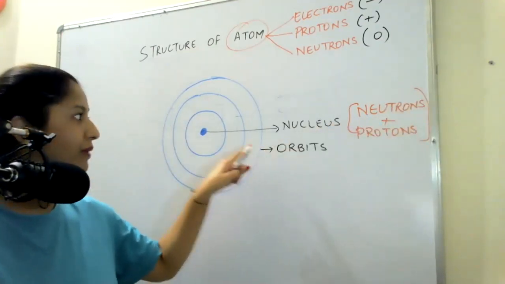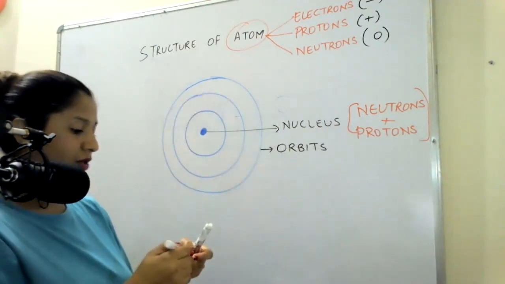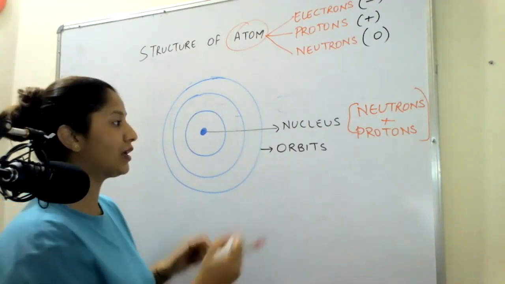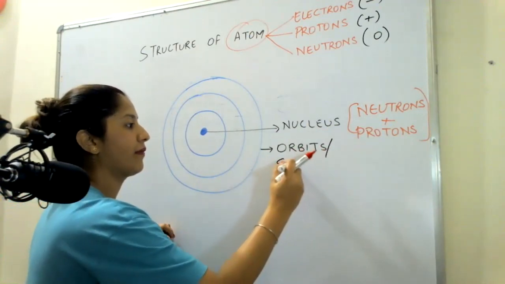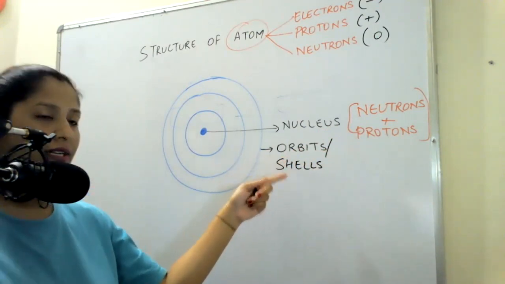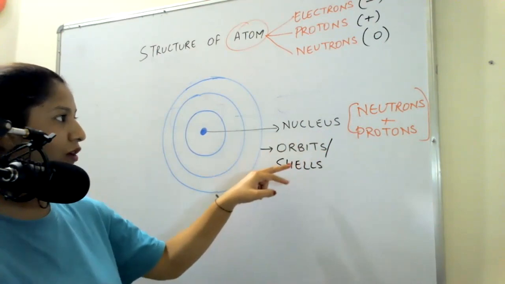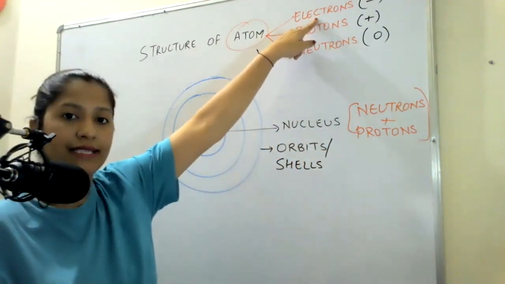While in the orbits, you talk of one shell, I can call it an orbit or I can call it a shell also. In some of the books, you will see orbits written, in some of the books shells is written. So both are correct. What is there in the orbits is the third thing, that is electrons.